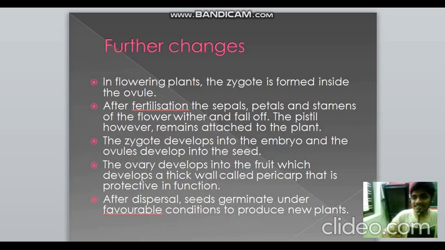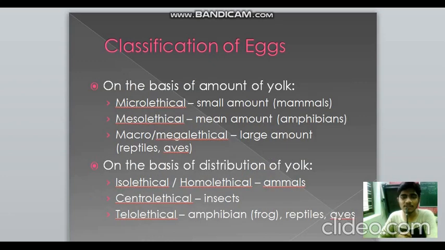So what are the further changes that take place? In flowering plants, as I told you earlier, the zygote is formed inside the ovule. After fertilization takes place, all the floral parts like sepals, petals and stamens wither and fall off, but the pistil alone remains because it is the sexual reproducing part of the flower. The zygote develops into the embryo, the ovule develops into the seed, and the ovary develops into the fruit, and it also develops a thick wall known as the pericarp, which is later differentiated into endocarp, mesocarp and epicarp. So it's protective in function. After dispersal, what will happen? The seeds germinate and produce new plants under favorable conditions.